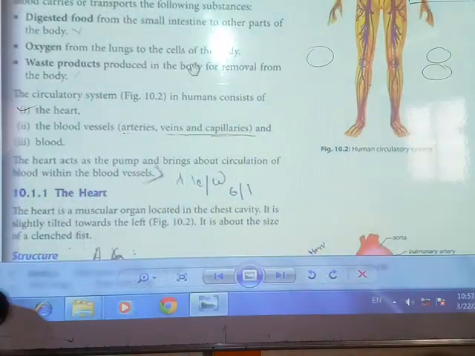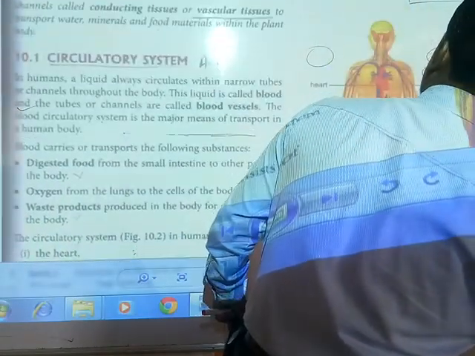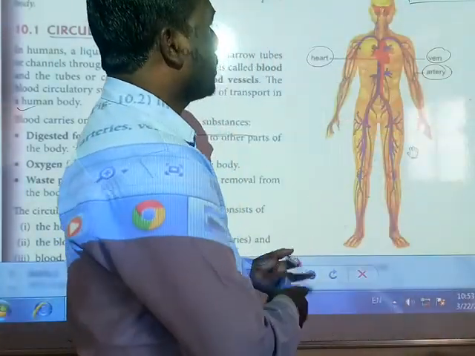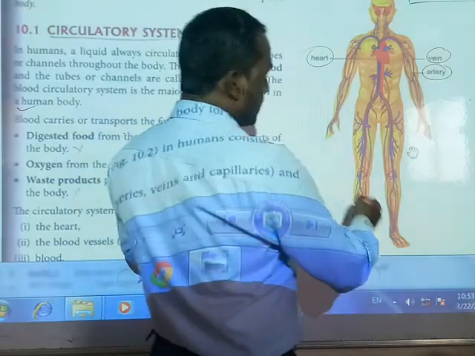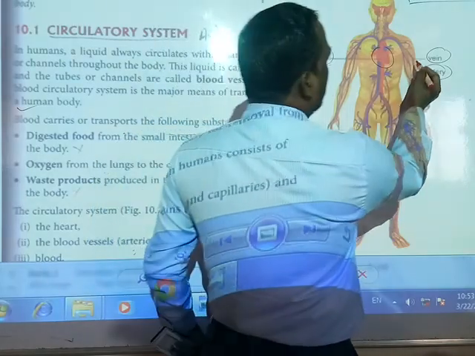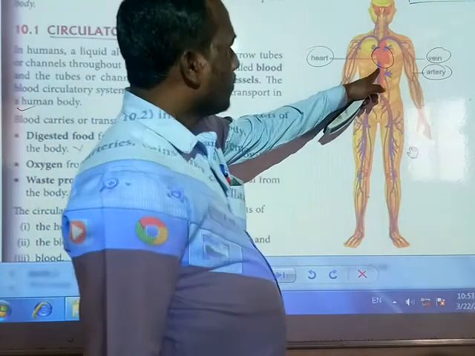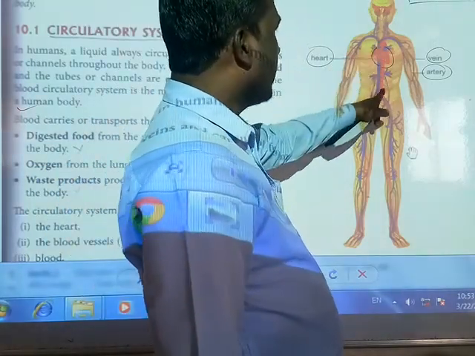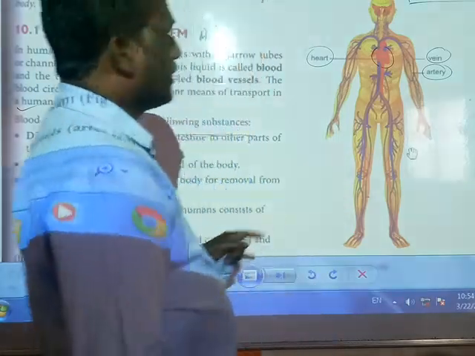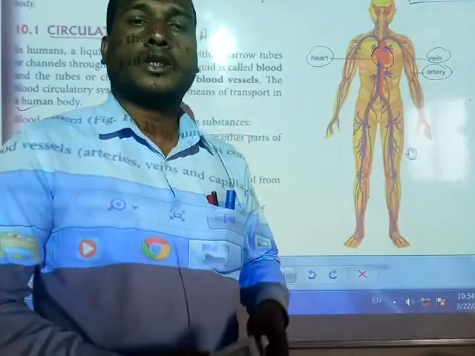First of all, the heart. You can see here, students, this is the heart. The red color has been identified, and it is the circulatory system of a human. This is the heart, and the blue color is called a vein. So the blue colored part is called a vein, and the red color is called an artery.